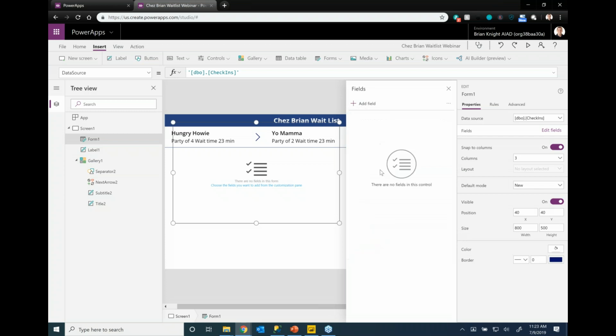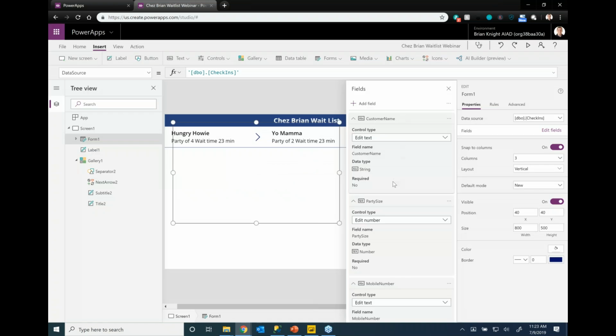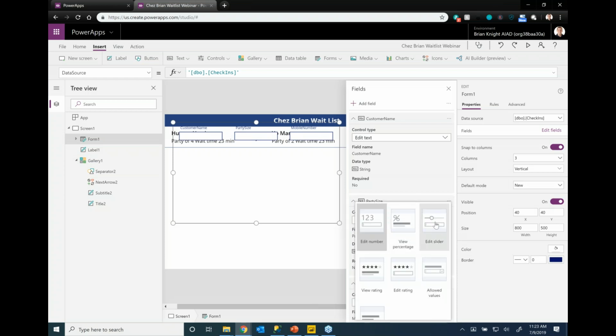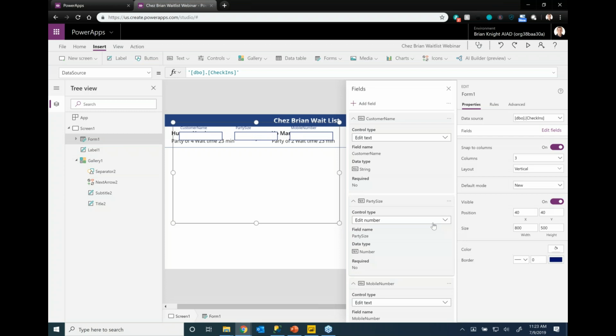So when I hit add, we're going to see that now it creates these, what you're seeing right here. And I can shuffle this around and make it however I wish. Like for example, here's edit number. I hit the drop down box. Maybe I want that to be a slider instead. Okay, so a slider, left or right kind of slider. So you can change this to drop down boxes or whatever you wish.